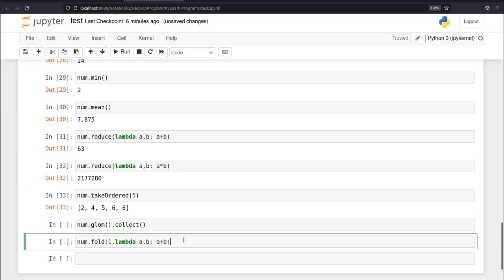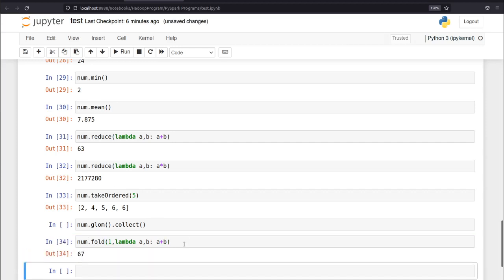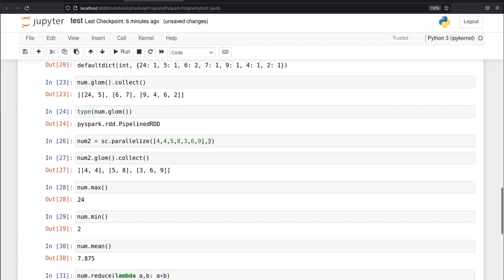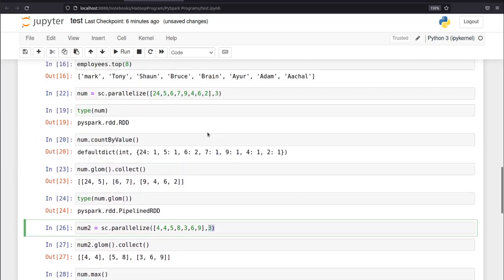So now what is fold? Now let's check the fold command over here. This is the same command as this, I am just giving it fold here, and our addition is 63, but here I am getting 67. Here we are getting 4 more, and it is because of this 3 that you have mentioned over here.